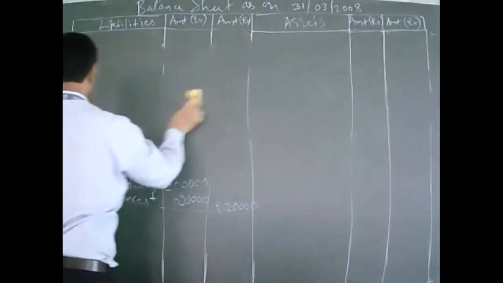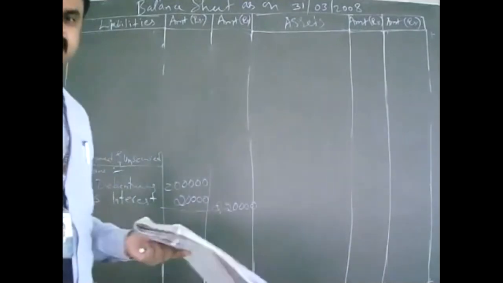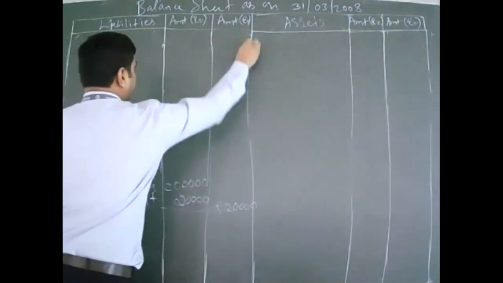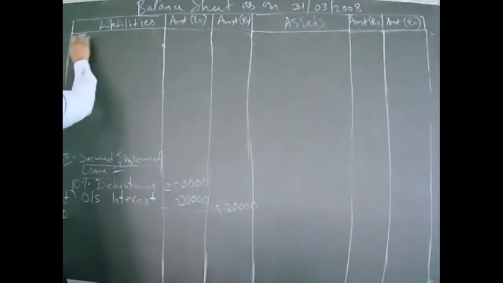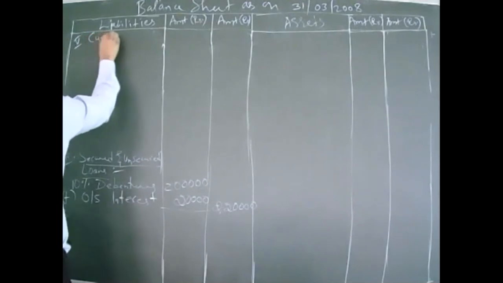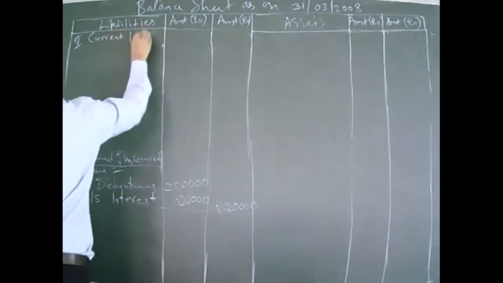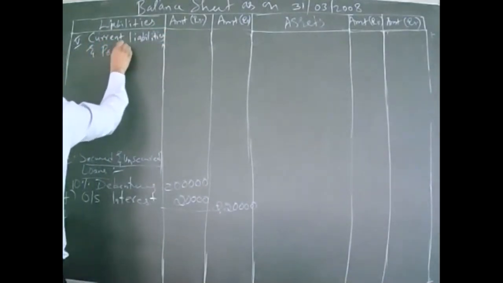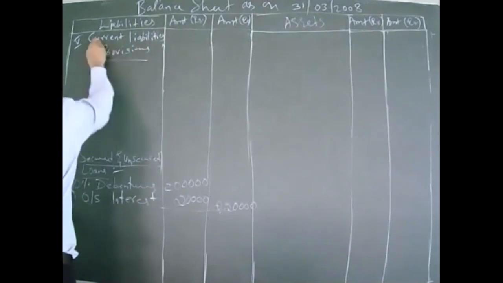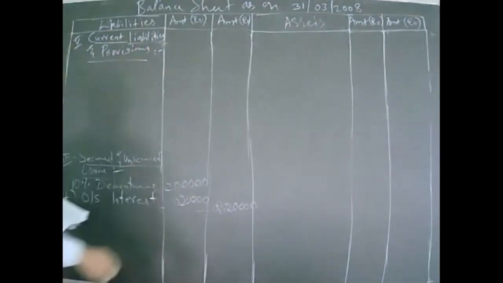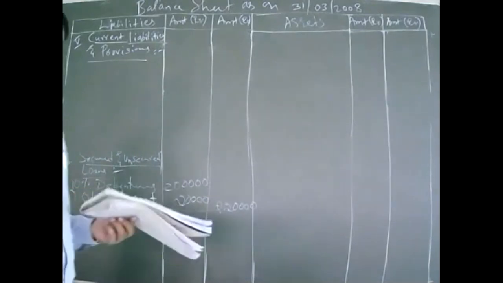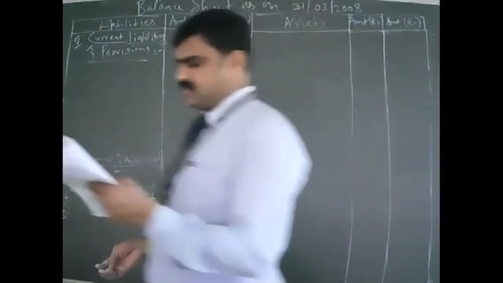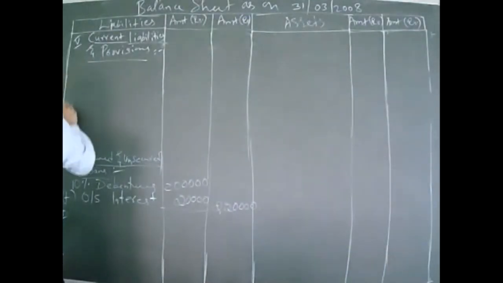So now we will write the current liabilities and provisions. Next subheading, the fifth one, current liabilities and provisions. Now tell me quickly the current liabilities and provisions. Creditors we have.